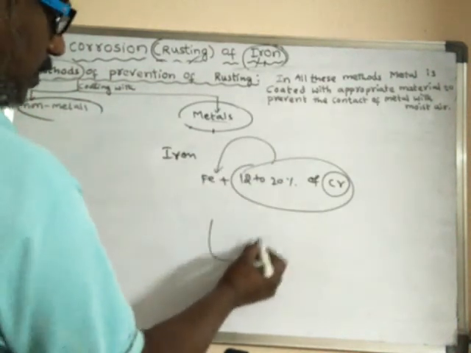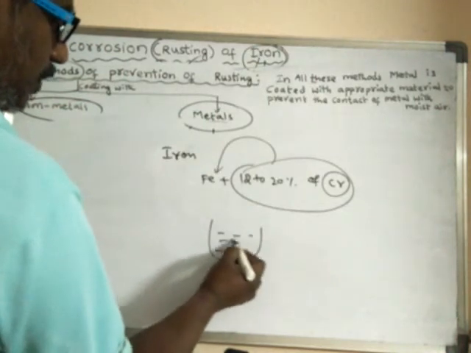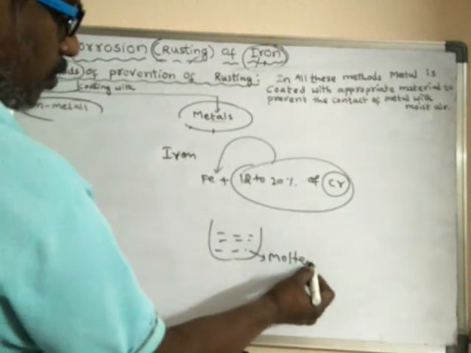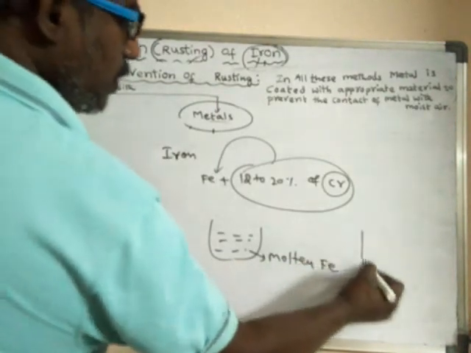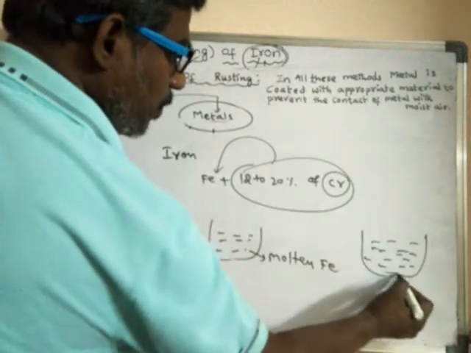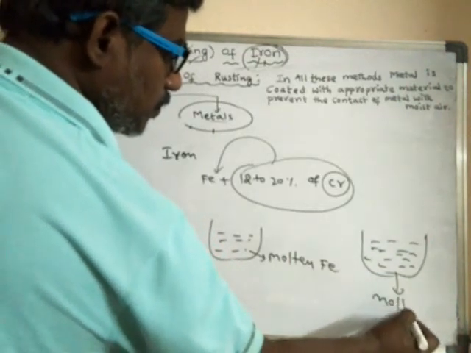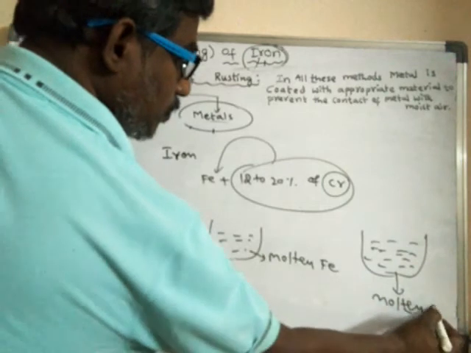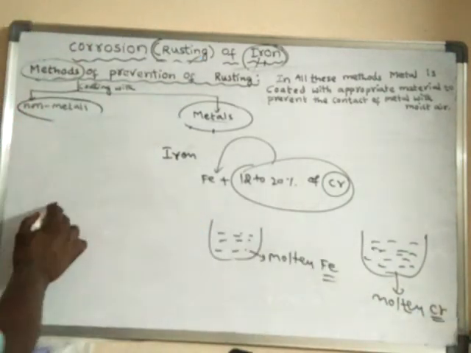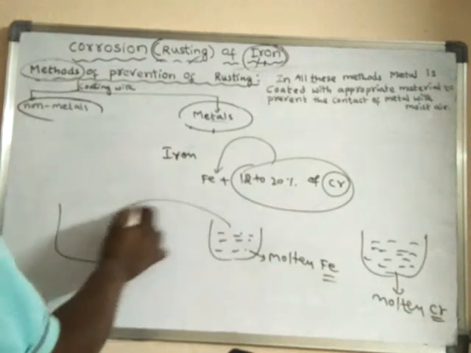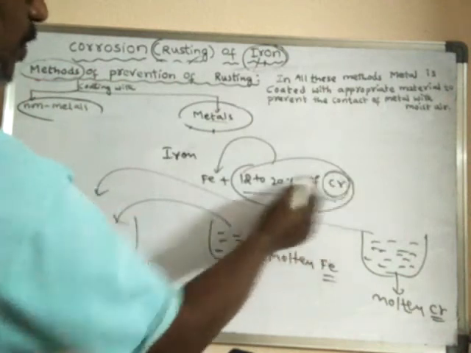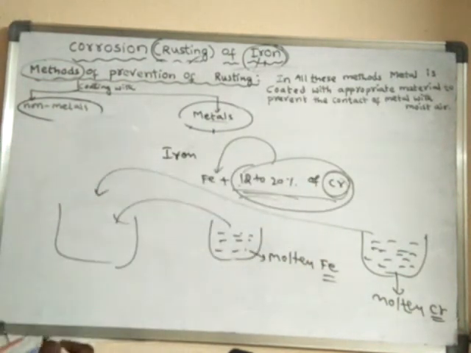How? Initially iron is heated, so we have molten iron, and we take molten chromium. Now these two are mixed, so chromium is around 12 to 20%.